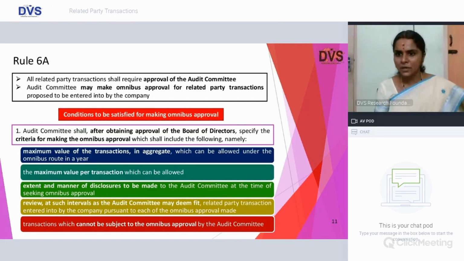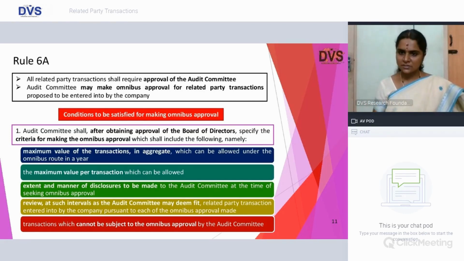Conditions to be satisfied for making omnibus approval are: audit committee, after obtaining the approval of board, shall specify the criteria for giving this omnibus approval, which includes the maximum value of transaction in aggregate, and individual transaction which could be allowed, and the extent and manner of disclosures to be made to audit committee shall be clearly drawn reference to, and the periodic intervals at which the audit committee may take stock of this particular approval which is granted.